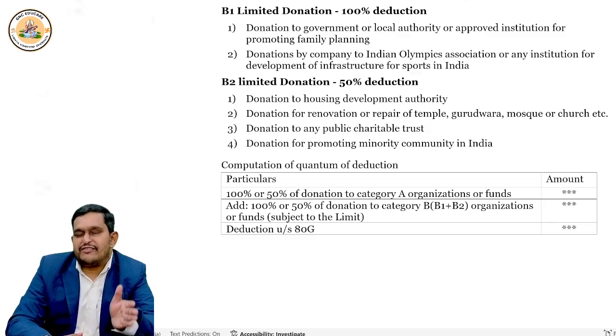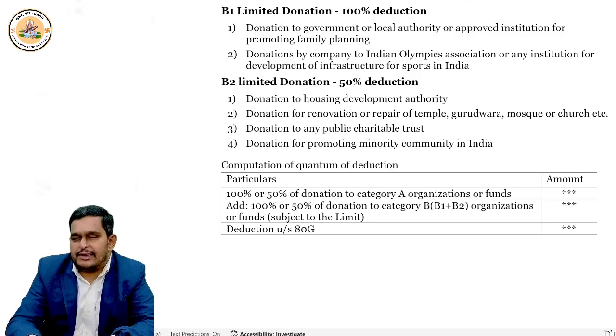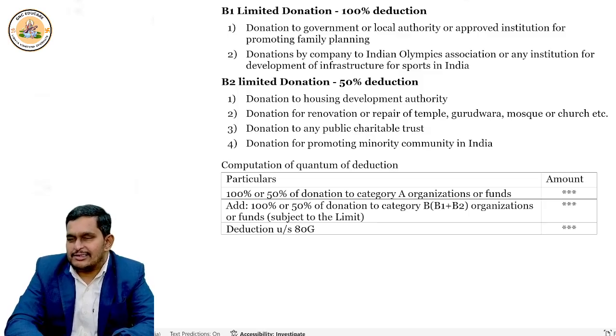So what I said, 50% deduction restricted by qualifying limit. So whom you are giving donation? Housing Development Authority, right? Temple, Gurudwara, Mosque for repair and renovation, or you are giving donation to Public Charitable Trust, or for the promotion of minority community in India. And what is the definition of minority community? Whose population in India is not more than 2%. That's why I gave the example of Parsi, right? Jain, right? Jews, correct? Like this, you are supposed to remember.